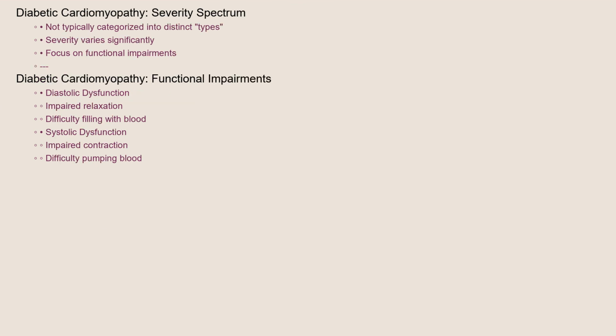While diabetic cardiomyopathy isn't typically categorized into distinct types, in the same way as other cardiomyopathies, it's important to recognize that the severity can vary significantly from patient to patient. Some individuals may experience predominantly diastolic dysfunction, where the heart struggles to relax and fill with blood, while others may have systolic dysfunction, where the heart struggles to pump blood effectively. Some may even have a combination of both.